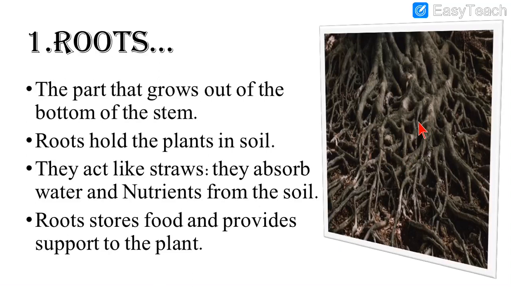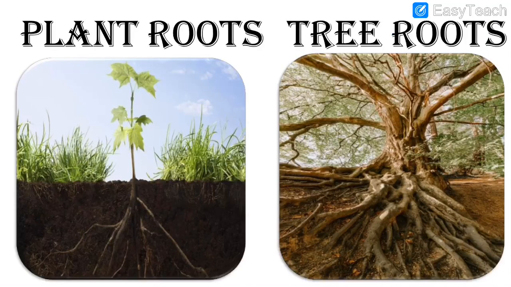How you drink water or how you drink juice with the help of straw, same way it is like a straw. And what will it take? It will take inside water and nutrients from the soil so that the plant can grow properly. Roots store food and provide support to the plant. So when you eat food, your food is stored inside your stomach. Same way the food of the plant is stored inside the roots, and it will support the plant. It will provide the support to the plants.